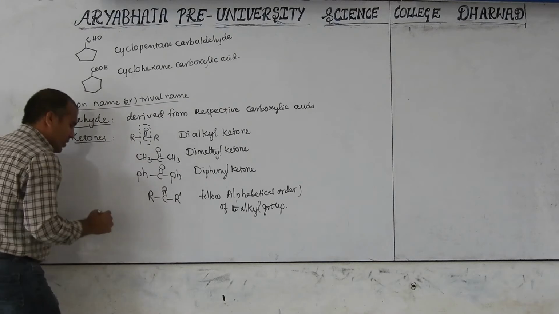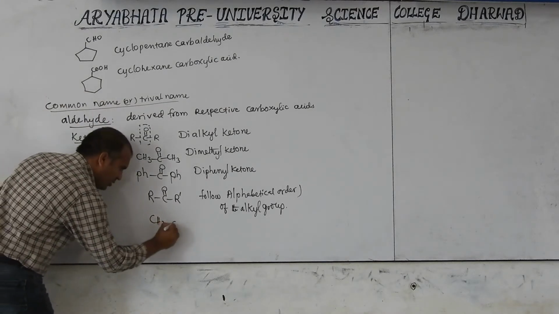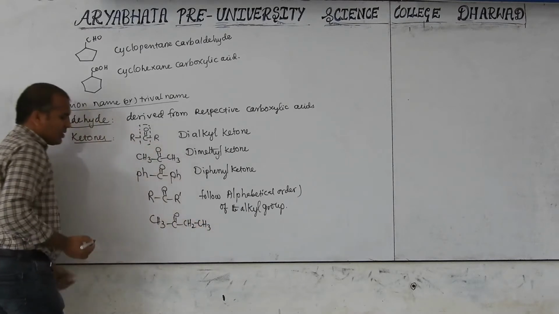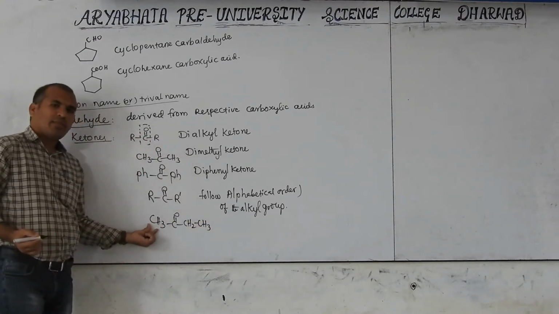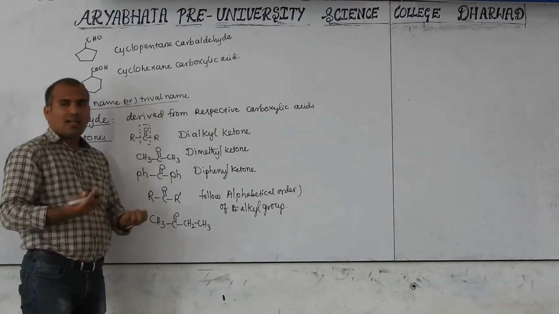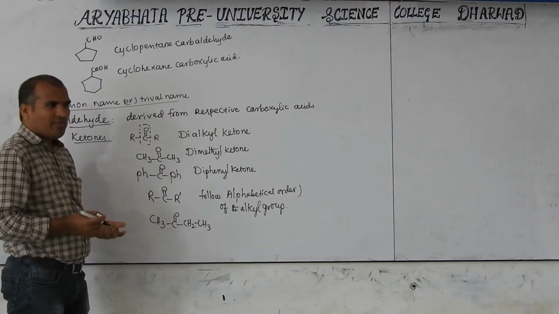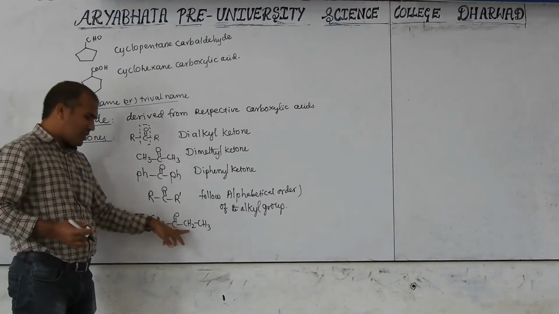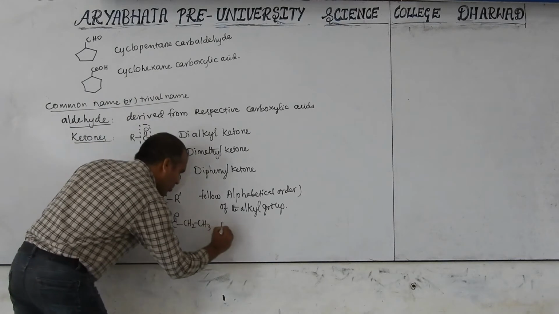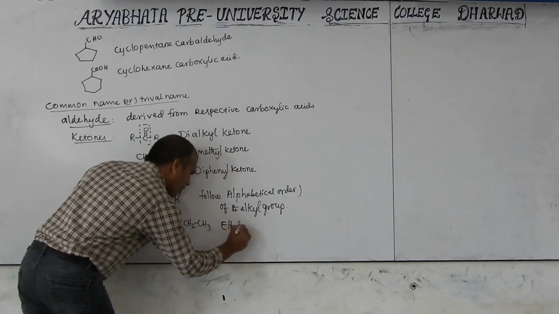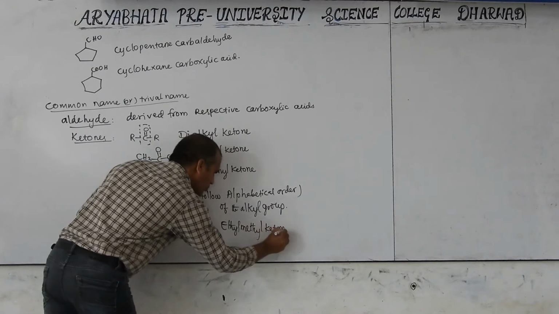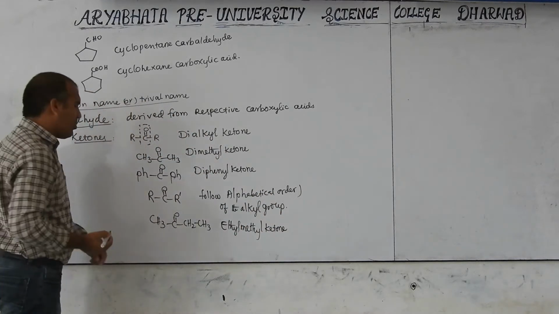One example we can consider here: CH3, C double bond O, CH2, CH3. This alkyl group name is methyl, and this alkyl group name is ethyl. Alphabetical order: E comes first or M comes first? E. That's why first ethyl, then methyl, ketone. This name is known as ethyl methyl ketone.